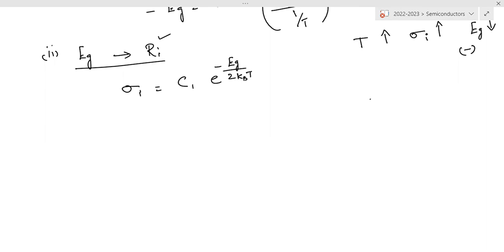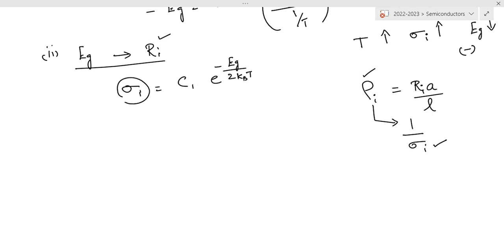We know that resistivity is correlated with resistance, area of cross section of the material and the length of the material. I am going to write it with a subscript I, which shows that it is for intrinsic semiconductor. Therefore, rho I is connected to sigma I with 1 by sigma I. That is, electrical resistivity and electrical conductivity are inversely proportional to each other.